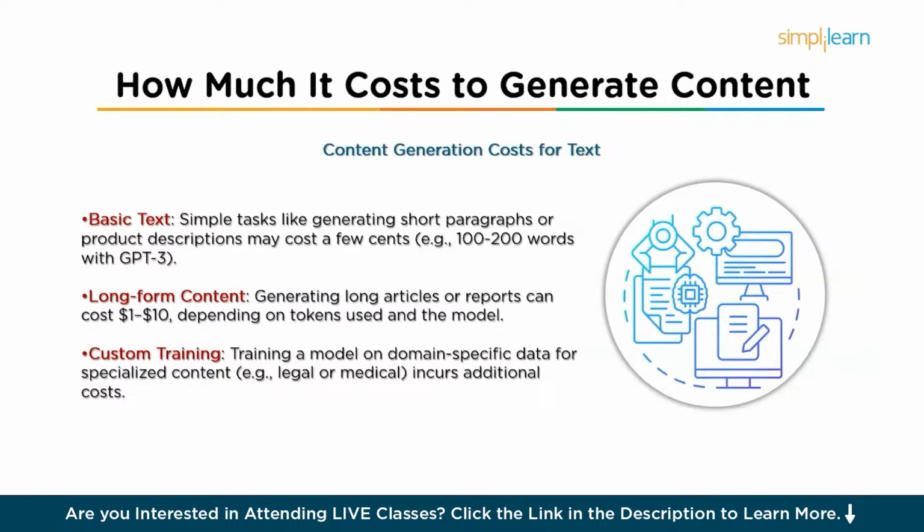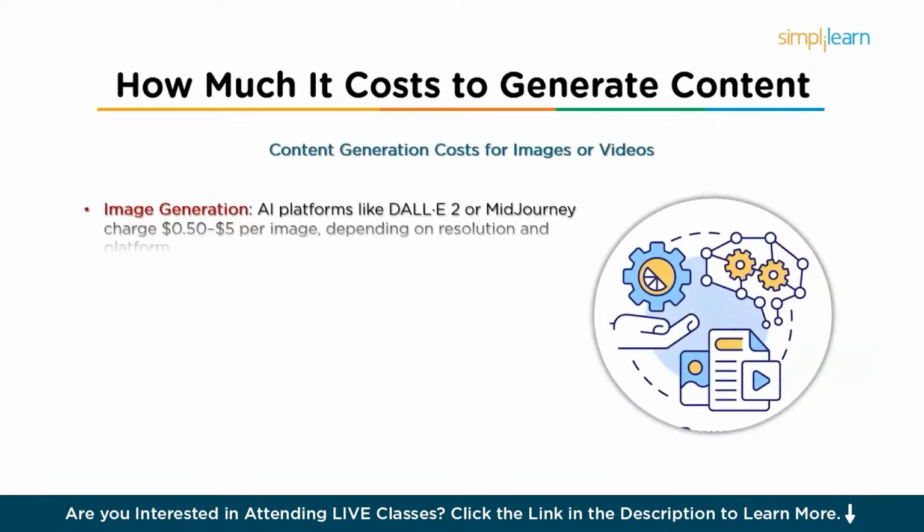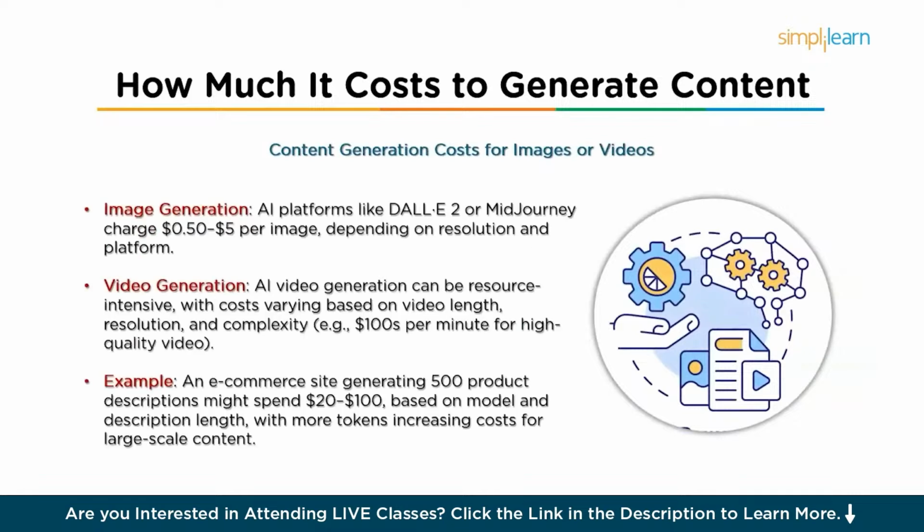Next comes custom training. If businesses are using AI to generate highly specialized content, they may need to fine-tune or train a model on domain-specific data, which can incur additional costs apart from this. Next are the content generation costs for images or videos. In image generation, AI image generators like DALL-E 2 or Midjourney typically charge per image generated. A single image might cost anywhere between $0.5 to $5, depending on the platform and resolution.